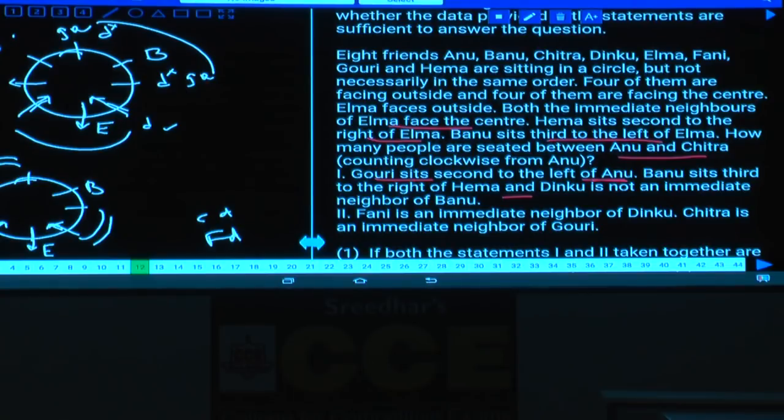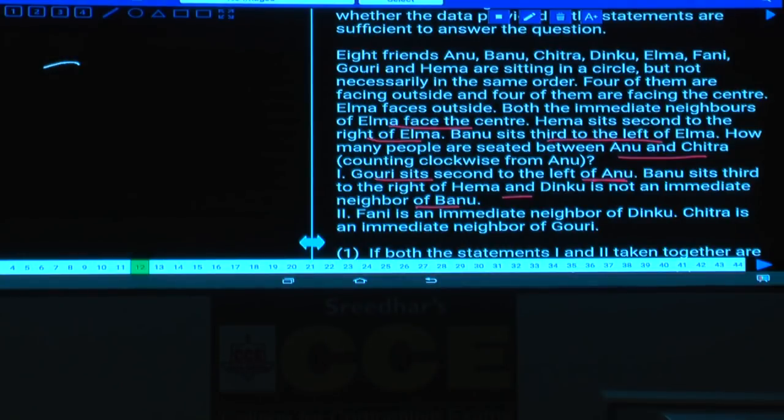Then by combining these two, as D cannot be in these two places, where should this D be? This D is not an immediate neighbor of whom? D is not an immediate neighbor of B. As D is not an immediate neighbor of B, where can D be? D cannot be here and D cannot be here. As D cannot be in these two places, D must be either here or at this place. Now if D is at this place, then F will be here. Or if D is here, F will be here, isn't it?